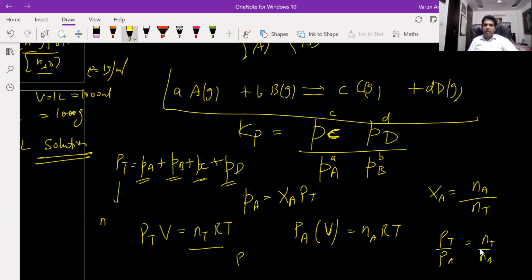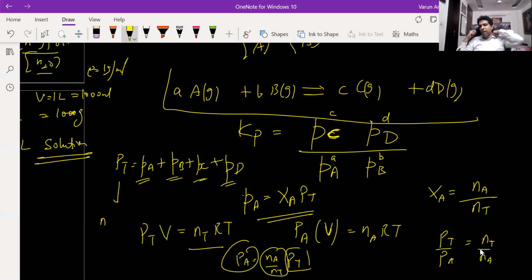So I can write PA is equal to NA upon NT into PT. So the partial pressure of A will be the mole fraction of A into the total pressure. This is the formula for partial pressure. What is mole fraction? The number of moles of A upon the total number of moles. The total number of moles will be the number of moles of A plus B plus C plus D.